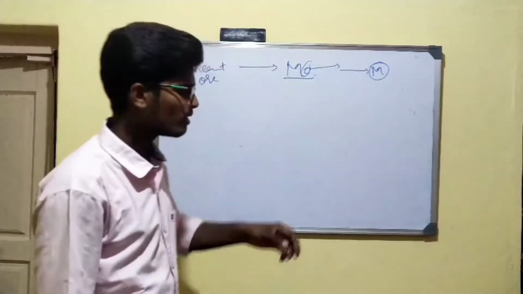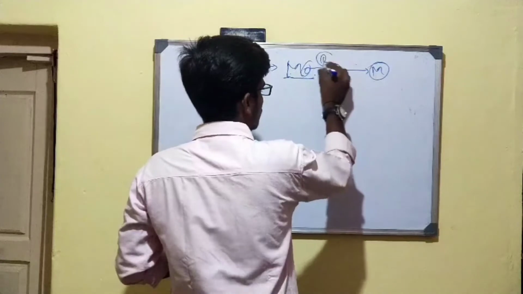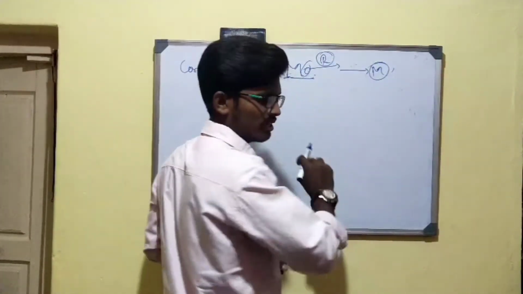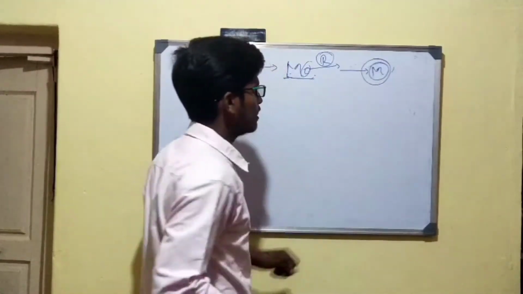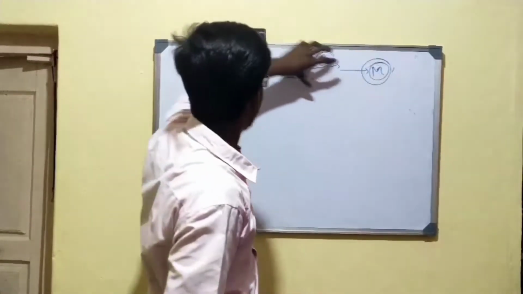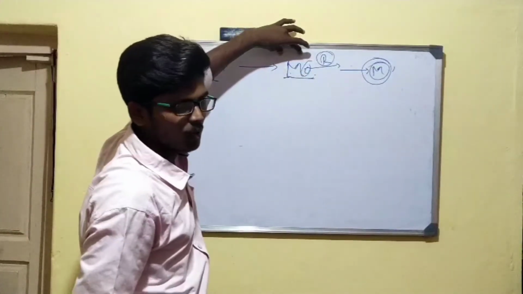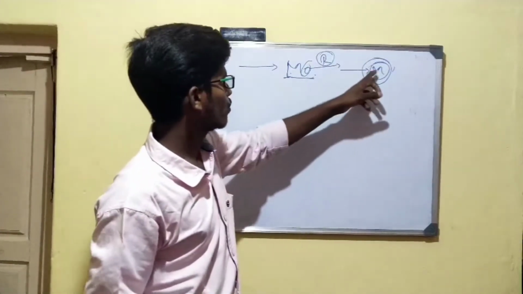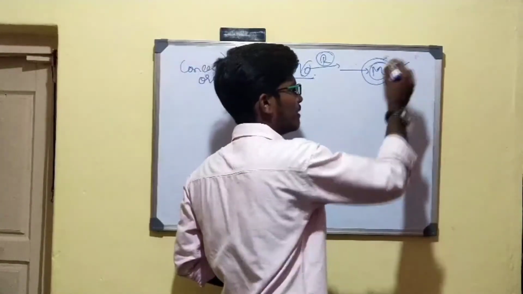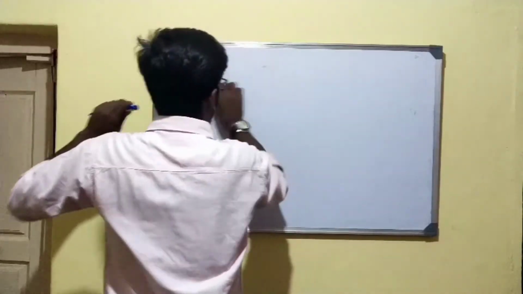Right? I will be left with metal. When metal oxide undergoes reduction, removal of oxygen takes place, and I am going to be left with metal. So this is what I need. That's why I am going to convert the concentrated ore into metal oxide. After that, I will make this metal oxide undergo reduction by treating with some substance. Thereby, I will get metal. That's why I am going to convert the concentrated ore into metal oxide.